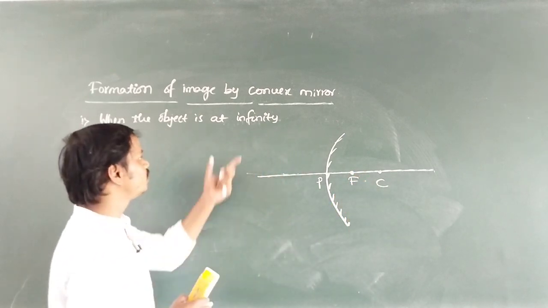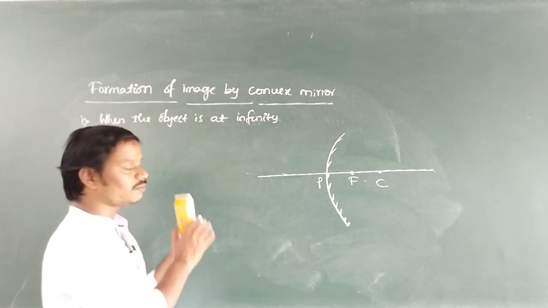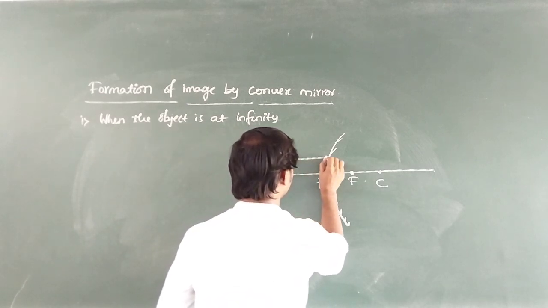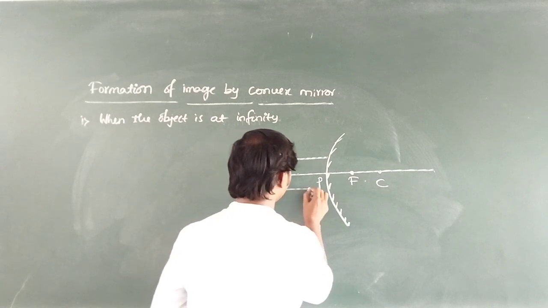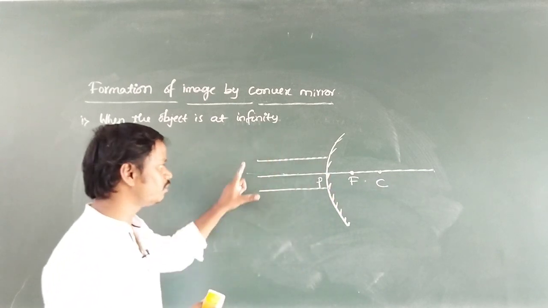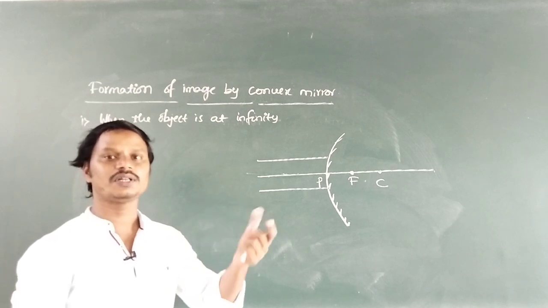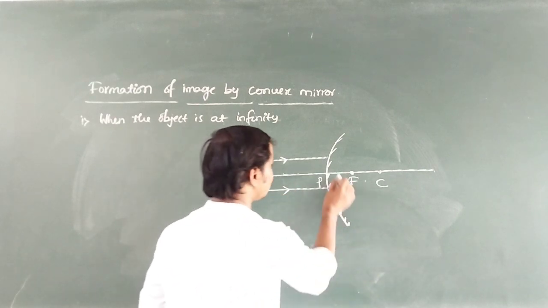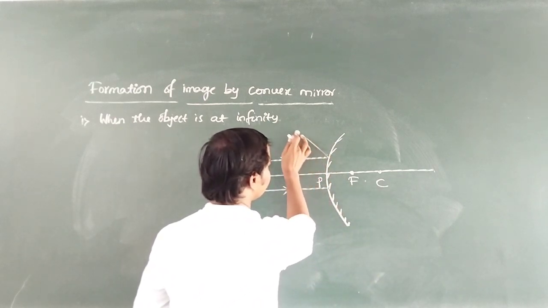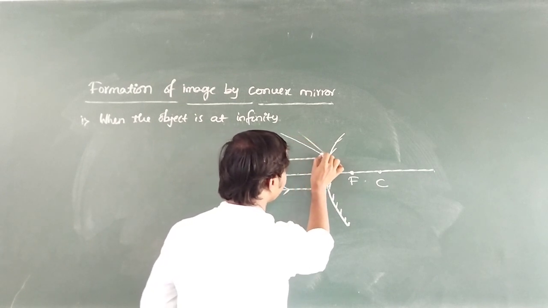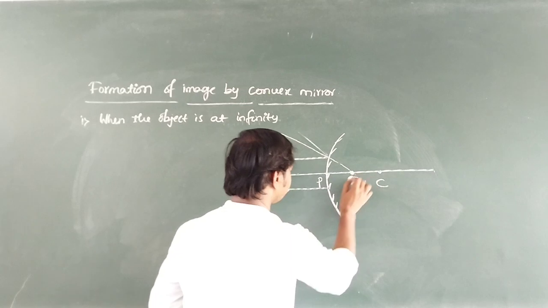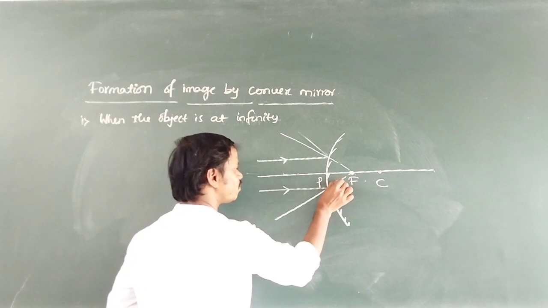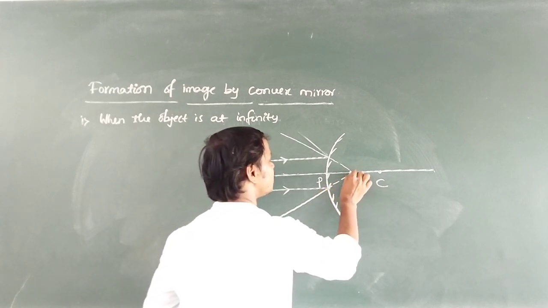Now, where is the object? Object is at infinity. Then the rays coming from the object are parallel to the principal axis. These are the rays coming from the object which is at infinity, means a distant object. So the rays are parallel to the principal axis. After reflection, these reflected rays appear to be diverged from the focus. Then here we will get the image of the object.